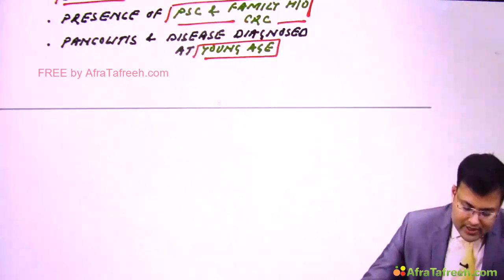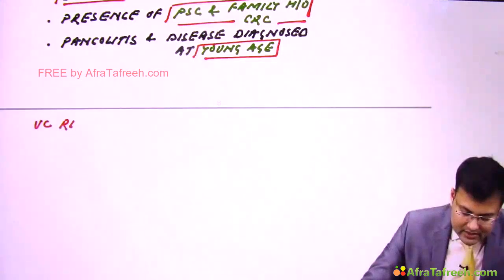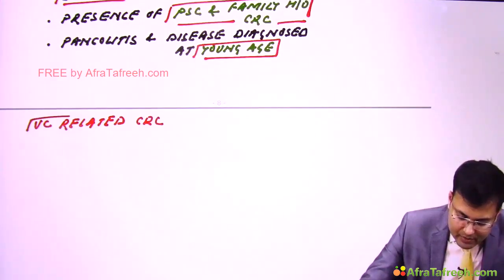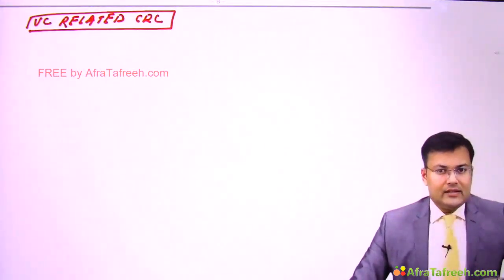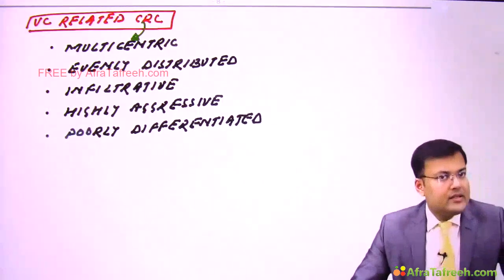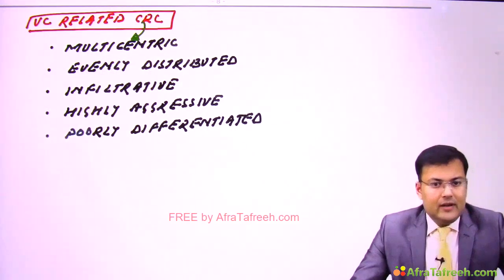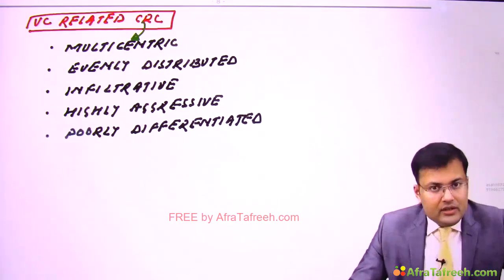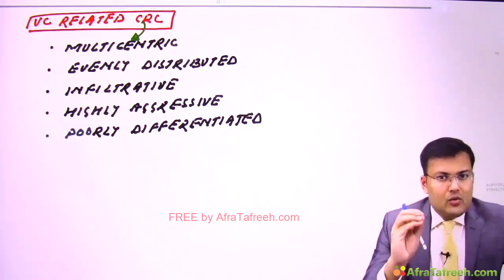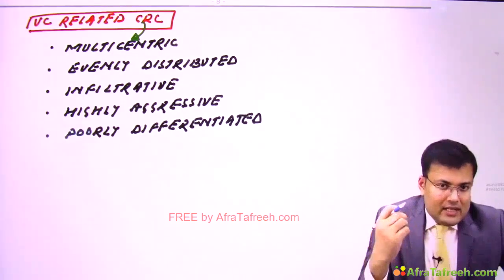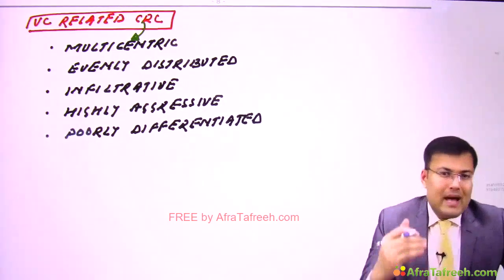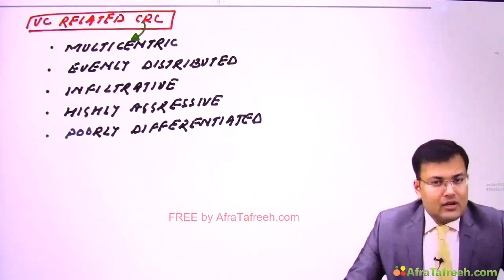Now see the important points related to ulcerative colitis related colorectal cancer. These cancers are multicentric, evenly distributed, infiltrative, highly aggressive, poorly differentiated. If you read these important points, what is the impression? You are having this kind of impression that obviously the prognosis should be very poor in comparison to sporadic colon cancer, but it's not like that.